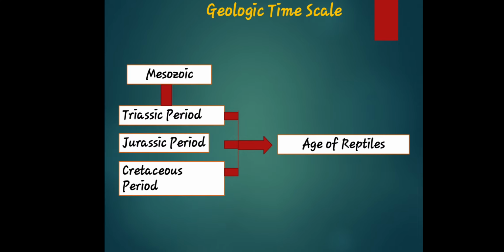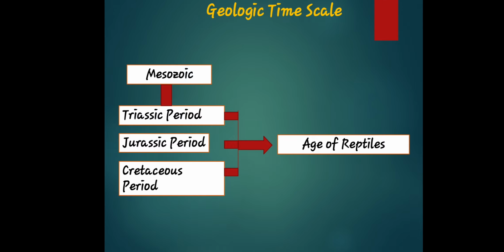If the Paleozoic is the beginning of the eras, the Mesozoic is the second era in the geologic time scale. As I've said, it is the second of Earth's three major geologic eras. The name Mesozoic is derived from the Greek term meaning middle life.